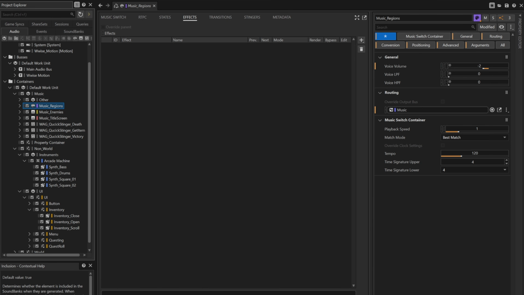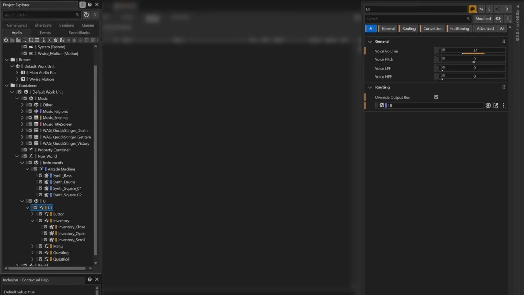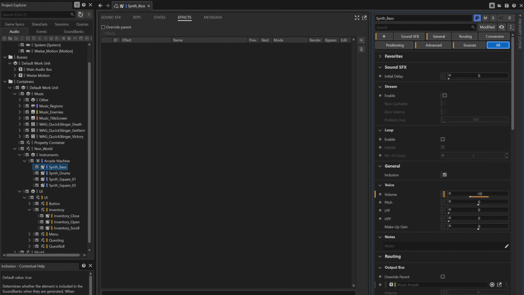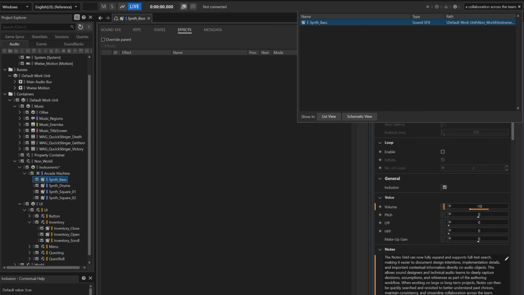Each object type now comes with default favorites that are automatically loaded when switching between different objects. In addition, the notes field can now be fully expanded and supports full text search, making it easier to document design decisions and quickly retrieve them when needed.